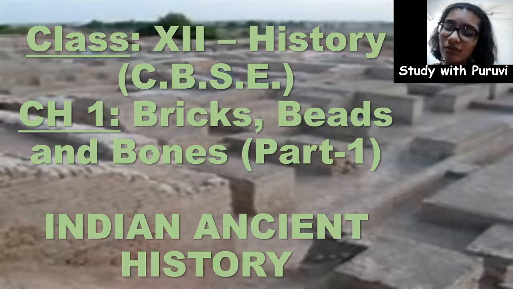So right now we are starting with Indian ancient history, which is book 1 for class 12th, and today we are going to start with the first lesson, that is Bricks, Beads and Bones. This is the first part of this lesson. In this part we would be covering the basics of this lesson, the archaeological terms that have been used in this lesson, and also the agricultural strategies of the Harappans at that particular point of time.